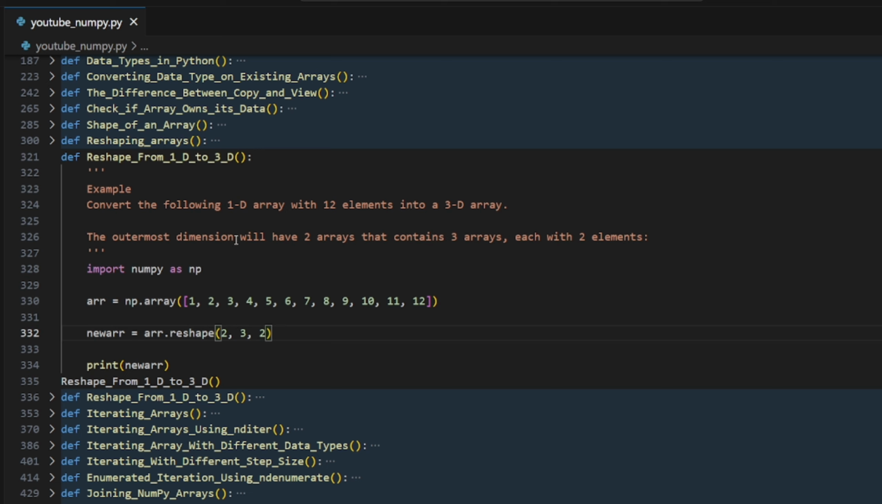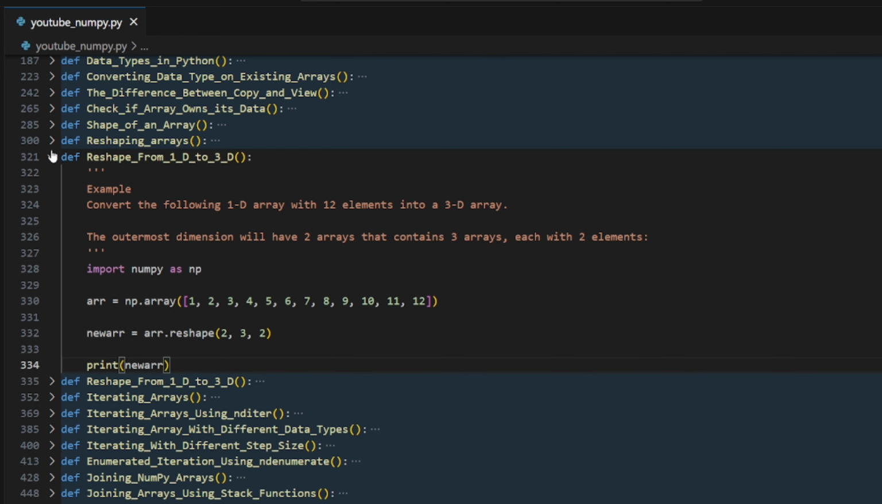Here, the outermost dimension will have 2 arrays, right? And each contains 3 rows and 2 columns. The first one is mentioning the dimension. Oh yeah, I got this. Got it. Let's move on.